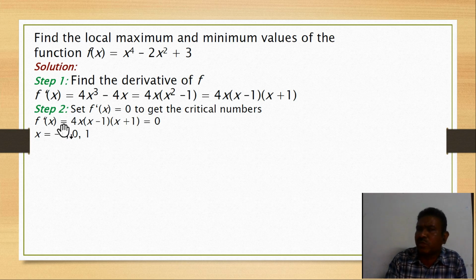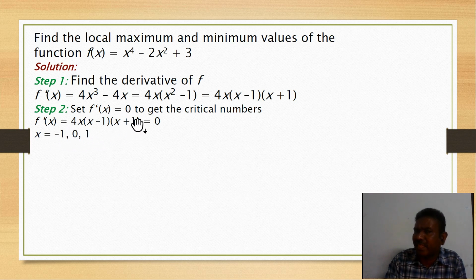So we make f dash x equal to 0. By using the factorization method, we have already found the factors. After solving the equation, the values which satisfy it are x equal to -1, 0 and 1. The equation is satisfied when x equals -1, 0 and 1.